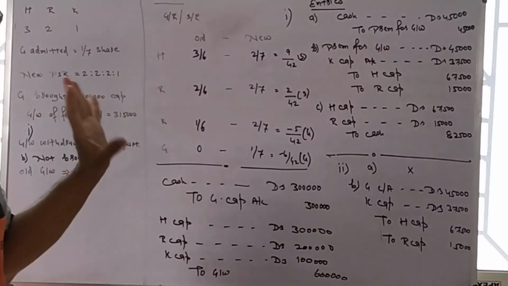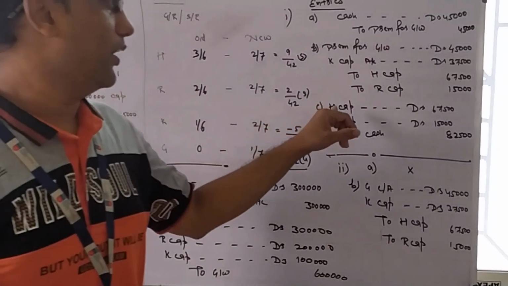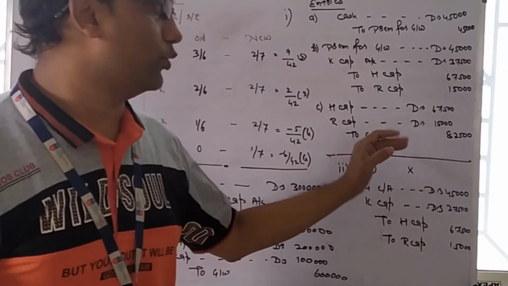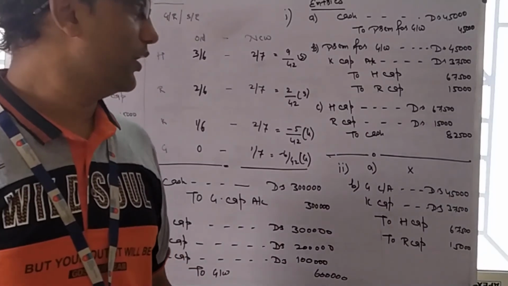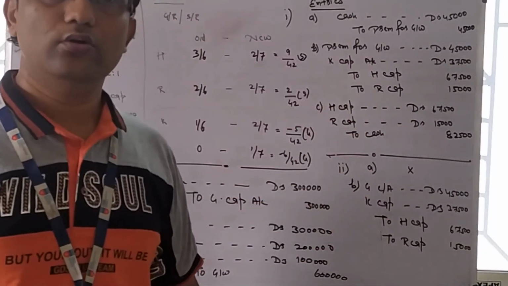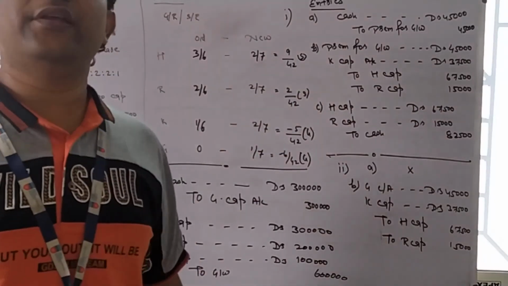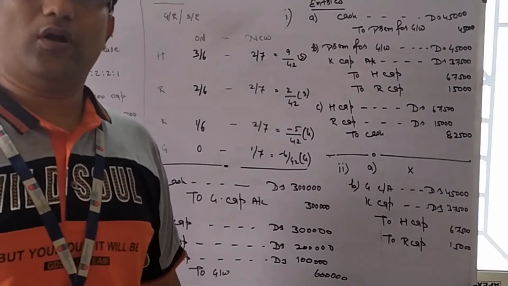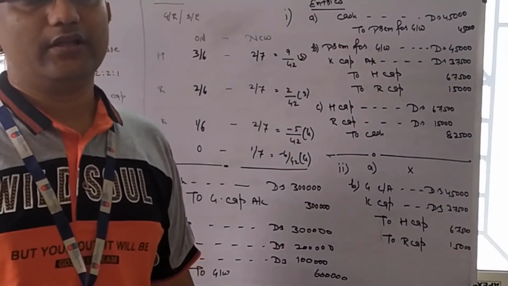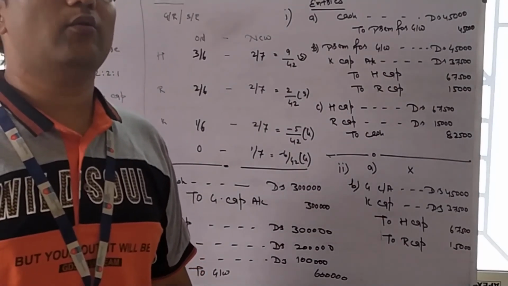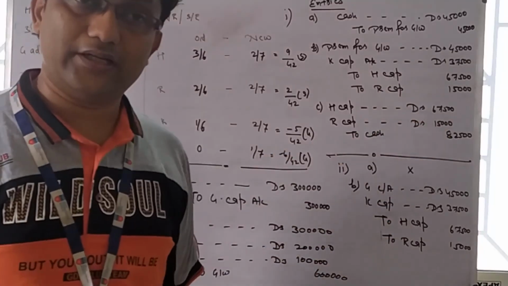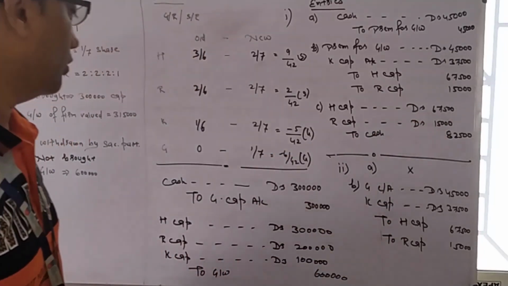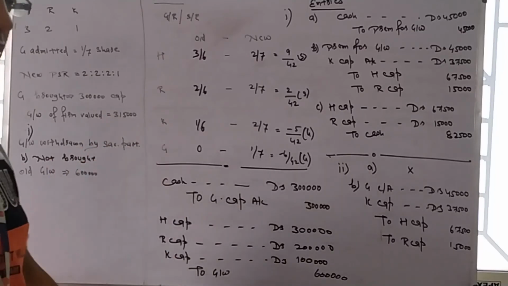Now they have withdrawn it. So H capital account debit, R capital account debit to cash, full amount withdrawn. If they have withdrawn half the amount, then we write half the amount. Whatever they are getting, they are withdrawing. If they are not withdrawing in full, then whatever amount they withdraw, the entry will be for that amount. Now coming to the last part, goodwill not brought.